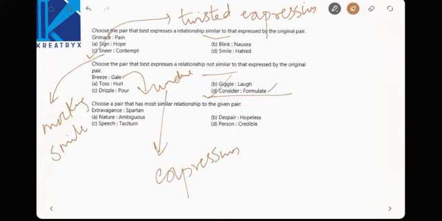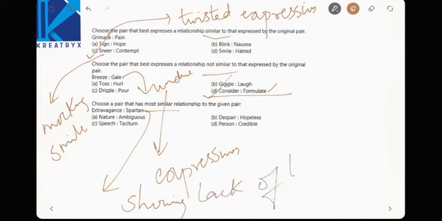Now choose a pair that has the most similar relationship to the given pair. Most similar means extravagance, spartan. Extravagance, spartan means what? Showing lack of luxury, right? Showing lack of luxury means being tough. Now the same meaning. See here, nature, ambiguous. These are opposite meanings.